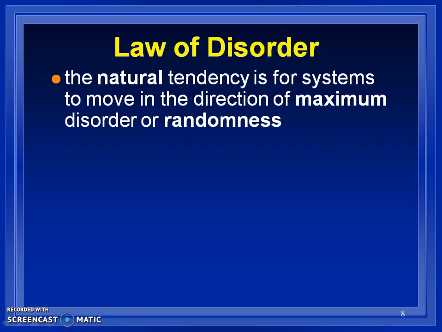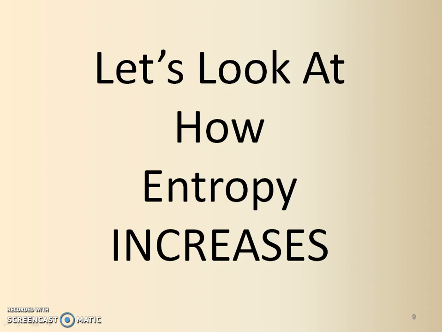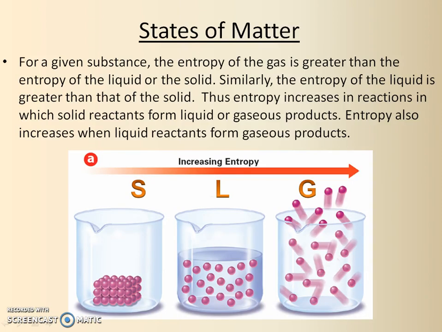So what is this law of disorder? It's the natural tendency for these systems to move in a direction where the disorder is maximum or the randomness is maximum. So let's look at how entropy increases. I believe you have some boxes that you can write or draw in, whatever you want. So the first one is states of matter.